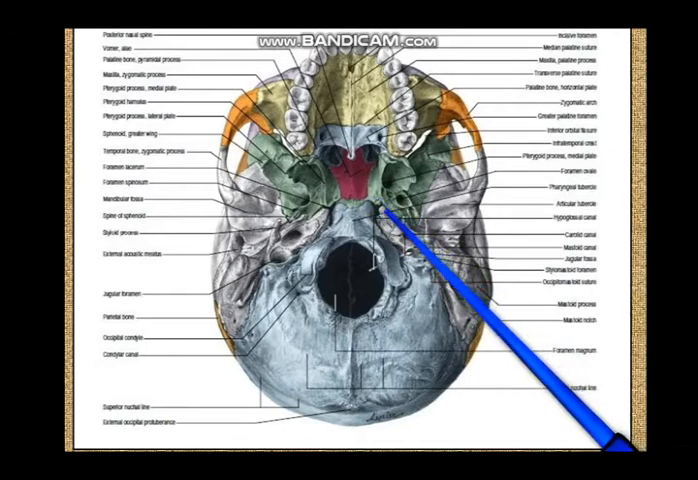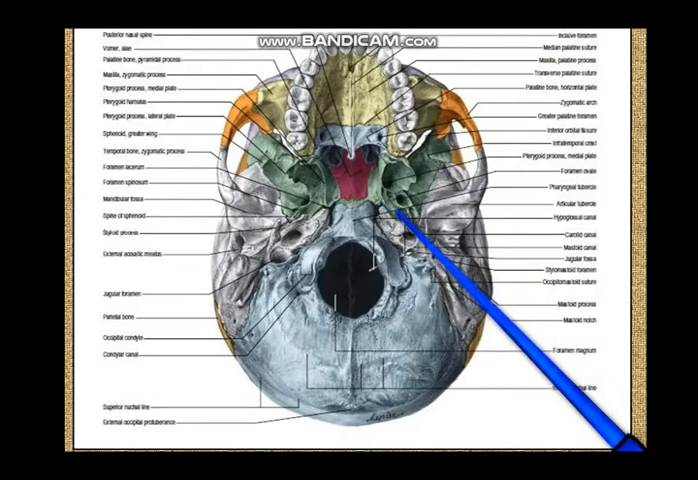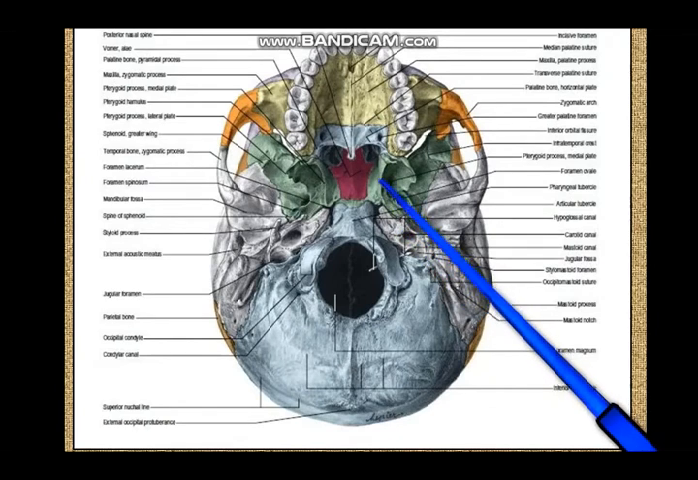So this is the petrous part of the temporal, this is the greater wing of the sphenoid, and between them, over here where the pointer lies, this is the sulcus tubae, or the sulcus for the auditory tube. So the auditory tube lies like this in the sulcus tubae, and the auditory tube passes in this direction. From this sulcus it takes the support.